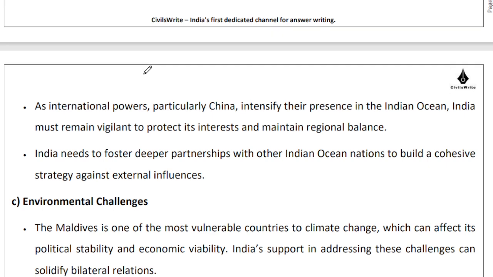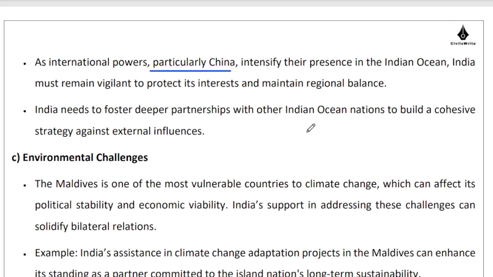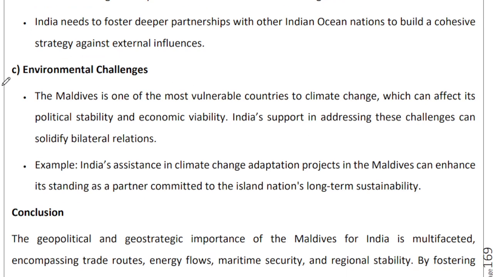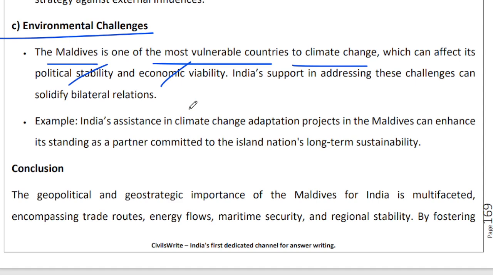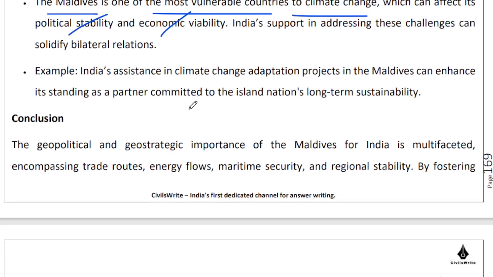Regional competition, right? So yes, China is entering, so we need to maintain our strong presence in that region. And ultimately, there are also environmental challenges. For instance, Maldives is one of the most vulnerable countries to climate change. Political stability and economic viability of that country is very, very important because they are right under our back door, right? So we can help them out in a very big way. We need to play the role over here that we can play.